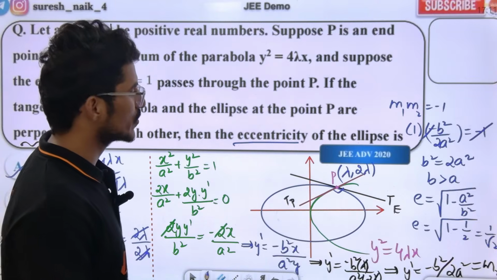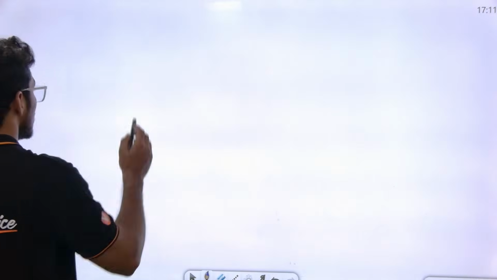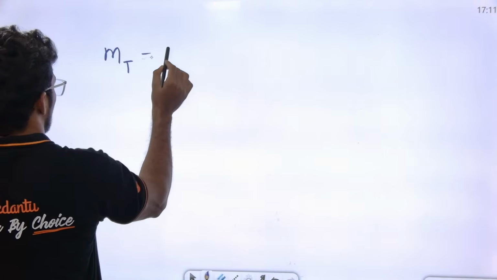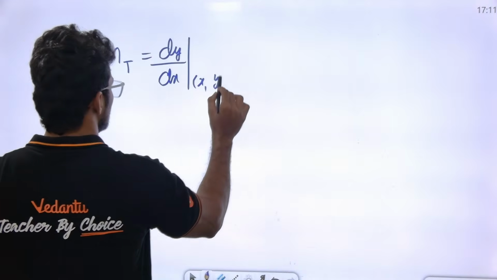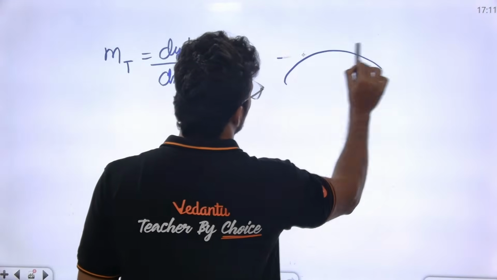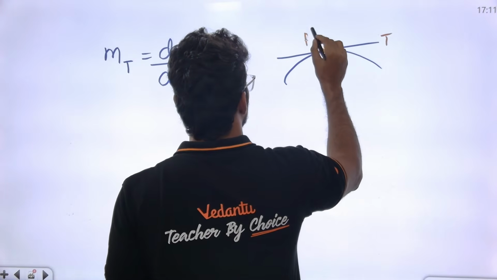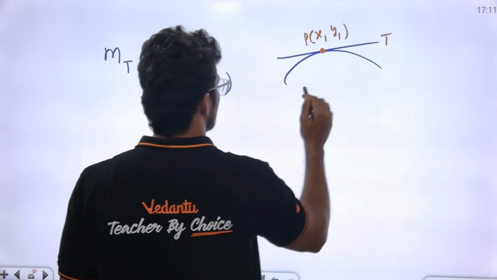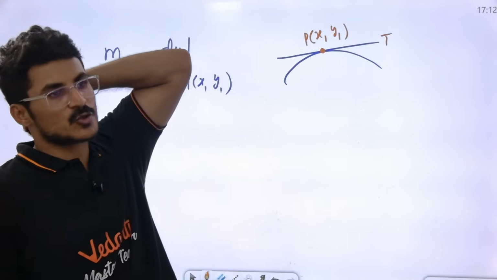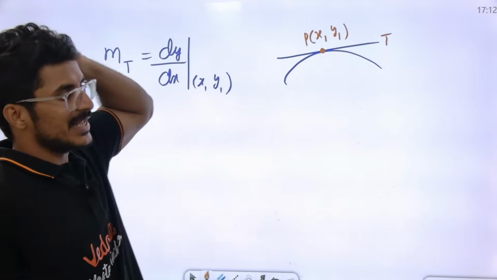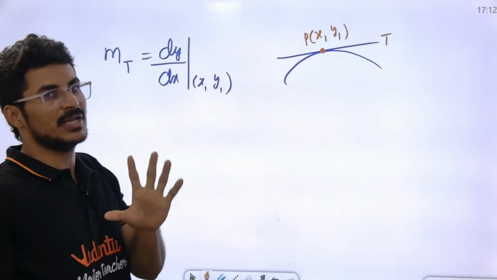This is a JEE Advanced 2020 question. Slope of the tangent is always dy by dx at the given point. For any curve with a tangent at the point x1 comma y1, the slope of the tangent is dy by dx at x1 comma y1. To get it, we differentiate and substitute the point.